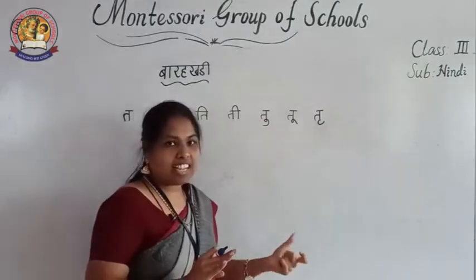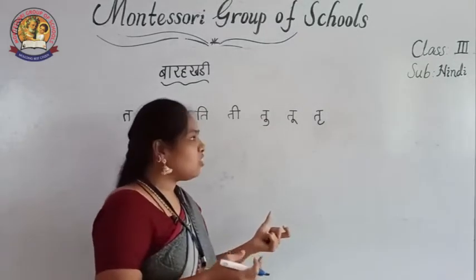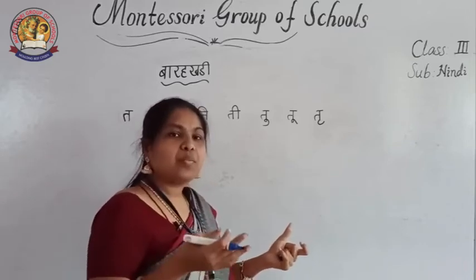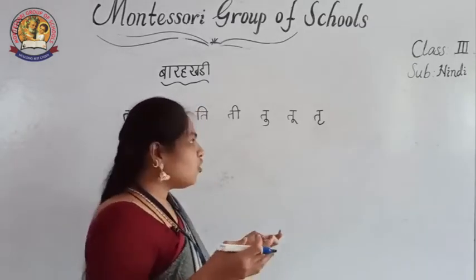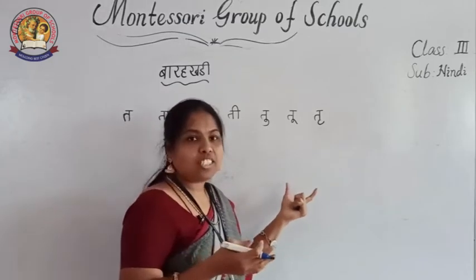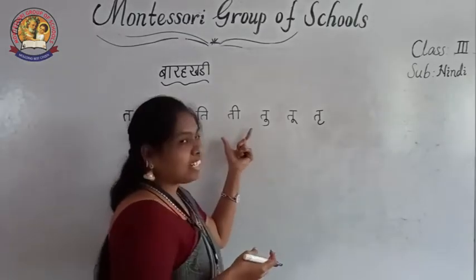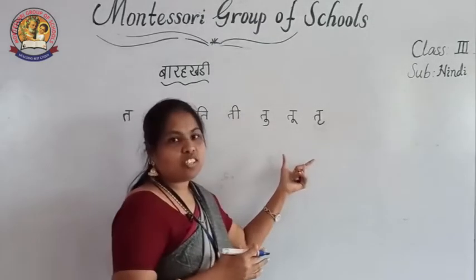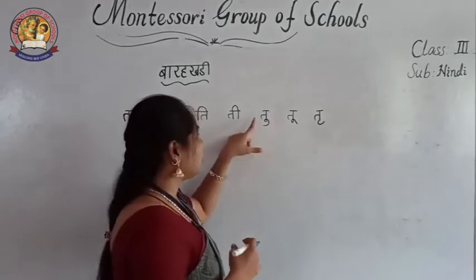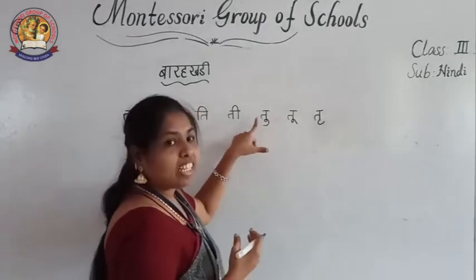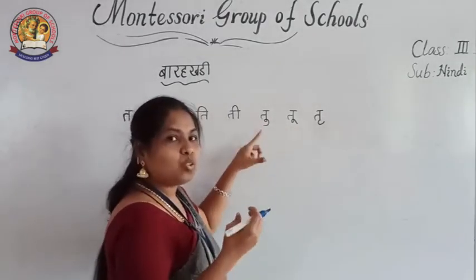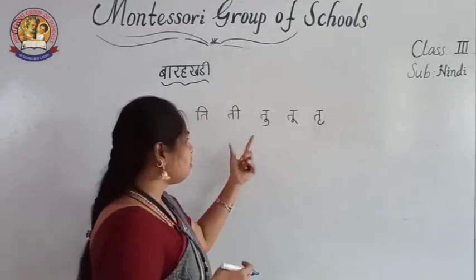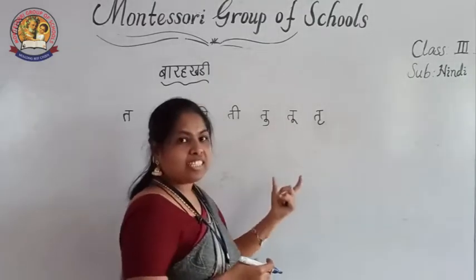If you study this way, then whichever word is written, or if anybody is saying a word, or you are reading any book, when you see the word you will know how to read it. If you learn this barakdi, what the symbols and letters are, then only you will be able to read a word. See, ta, u ki matra, ta and u, tu, means both sounds, ta, u. 1 second and 4 seconds each one.